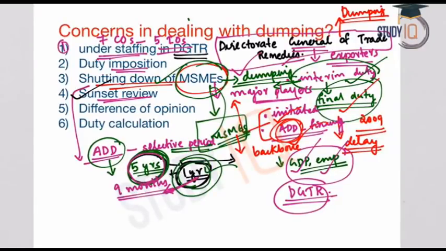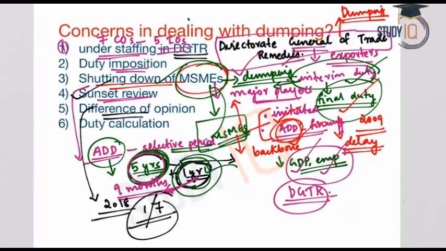Now another concern is the difference of opinion. For example, let us take the year 2018. In the year 2018, 7 sunset review applications were received by the DGTR. But out of the 7, only 1 was extended. That means the sunset review for only 1 industry or 1 application was extended. And also the DGTR is hesitant to extend the anti-dumping duty beyond 10 years.